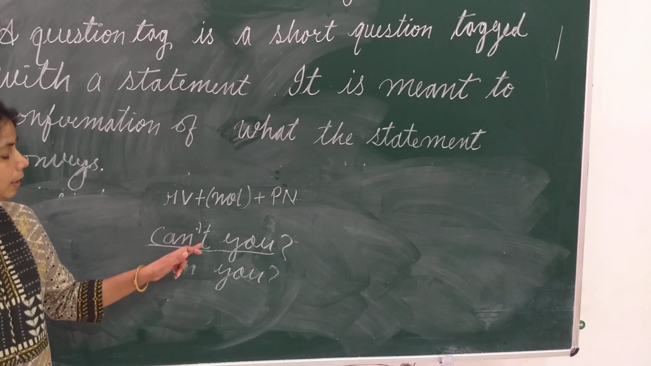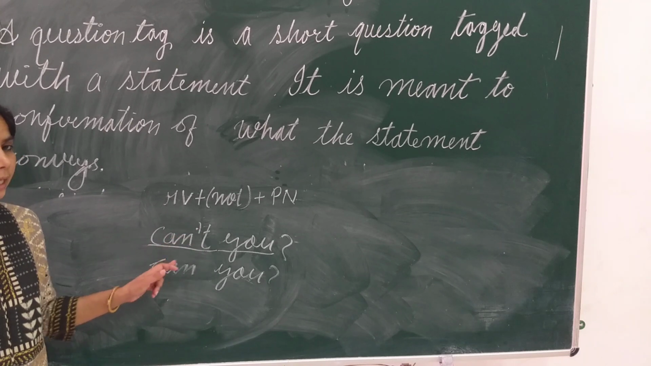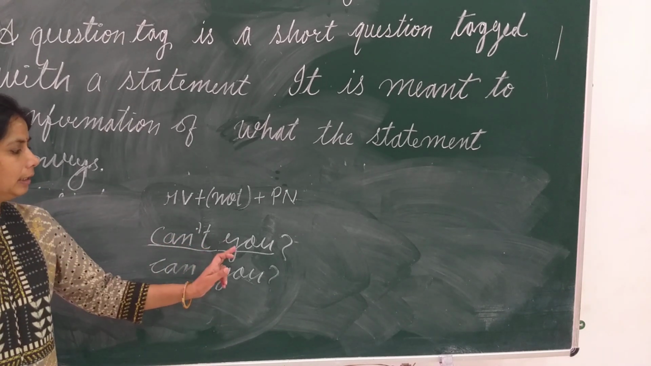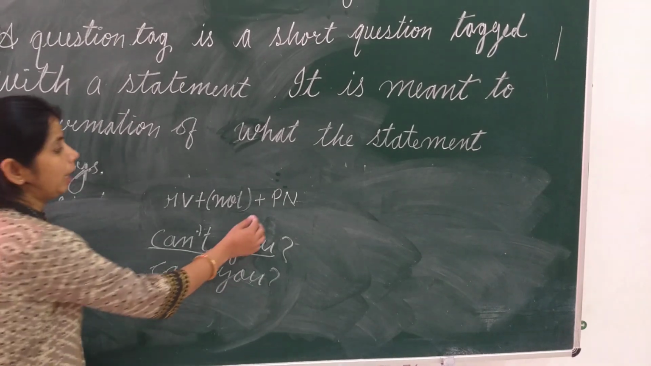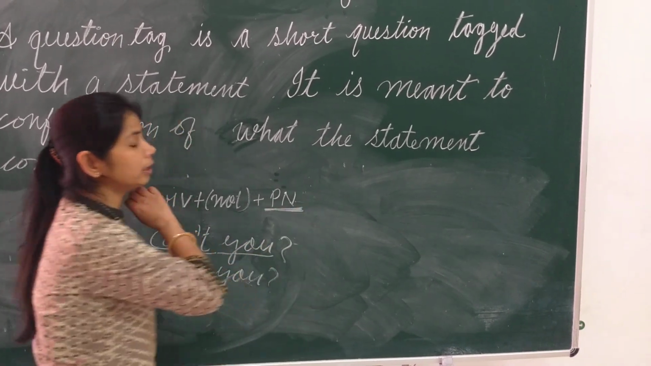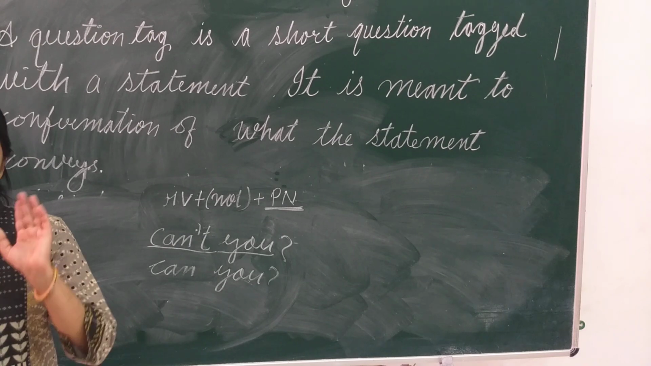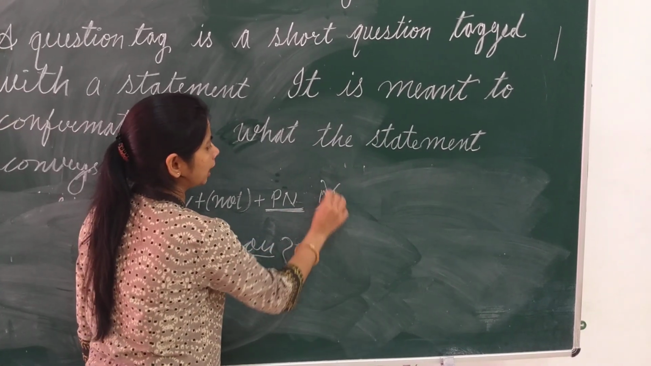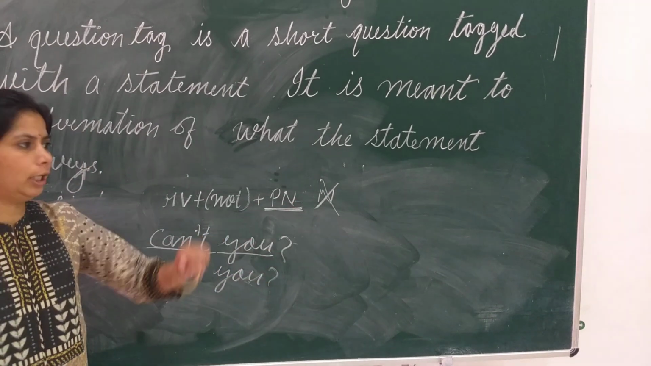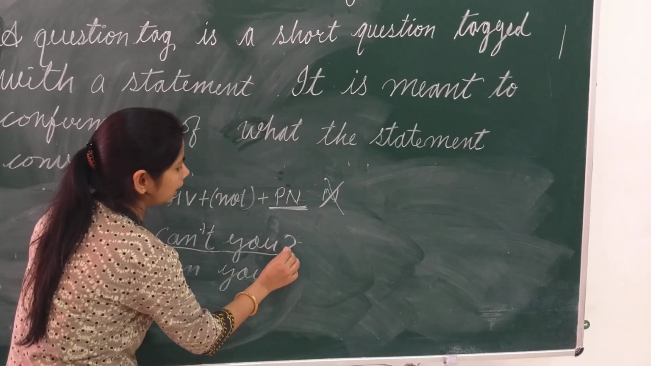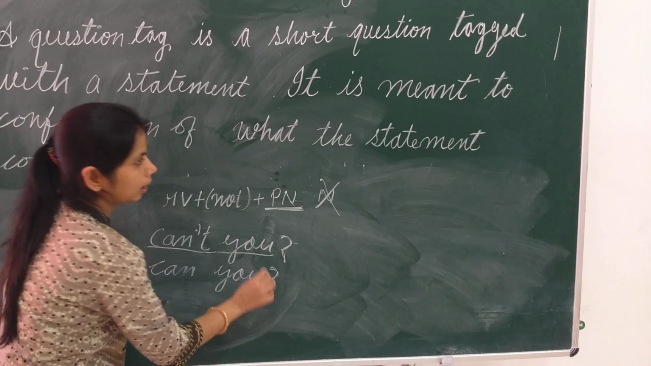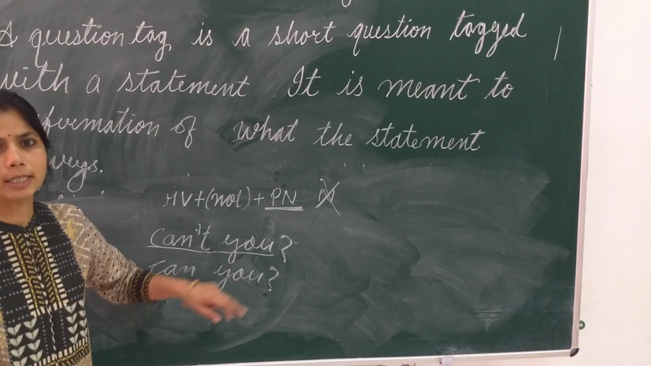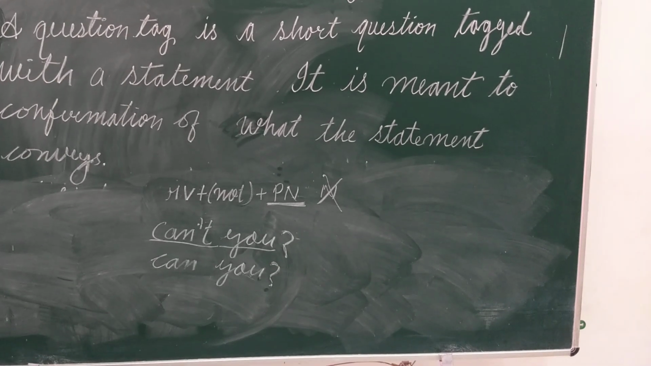And when there will be not in helping verb, it will be in short form. Helping verb plus not in short form, and there will be a pronoun. There will be a pronoun in question tag. This is the second important thing about question tag. We never use noun in question tag. We always use pronoun in question tag. And question tag will end with the interrogative mark, or you can say question mark. So this is the second important feature about question tag.